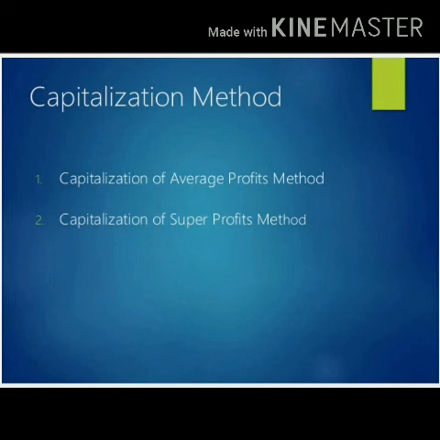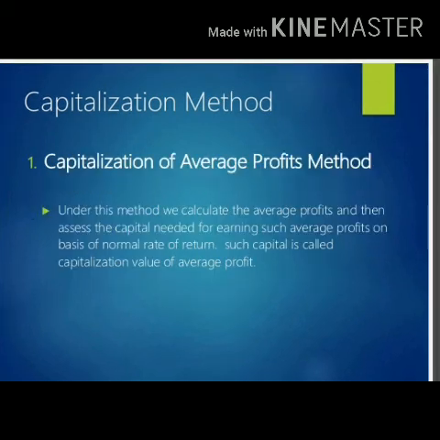Now we will discuss the capitalization method. There are two methods again. First, the capitalization of average profit method, and the capitalization of super profit method. Clear? So one by one we will discuss. First we will discuss the average profit method, and after that the super profit method. Under the capitalization of the average profit method, we calculate the average profit and then assess the capital needed for earning such average profit on the basis of normal rate of return.